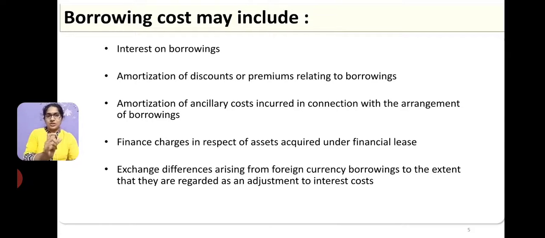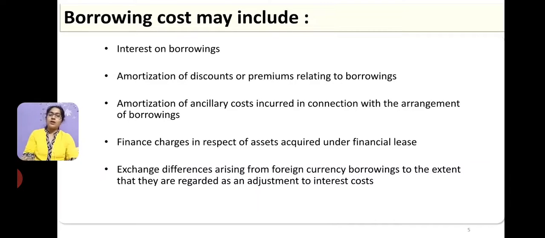Any such premiums or discounts also have to be amortized over a period of time, and even that is considered as borrowing cost. Any other ancillary costs incurred in connection with borrowing are also part of borrowing cost, as are finance charges in respect of assets acquired under finance lease.